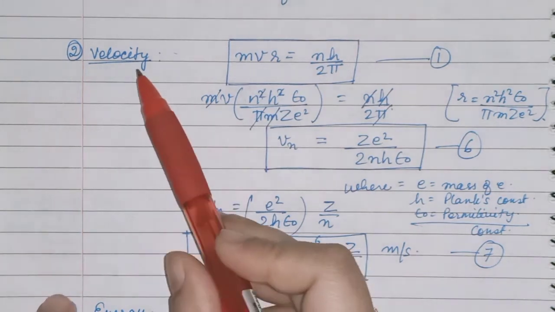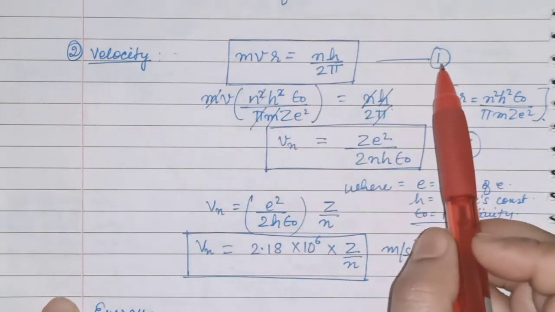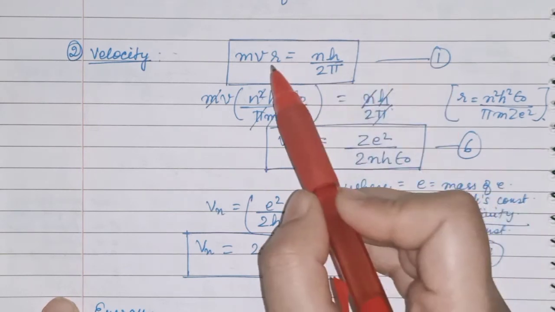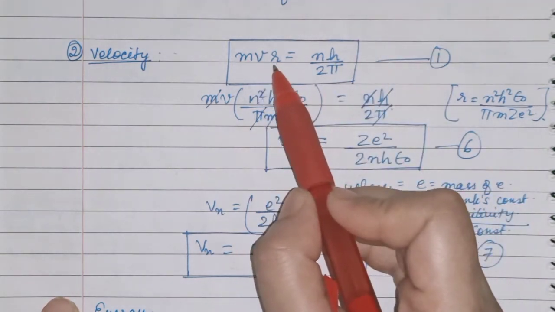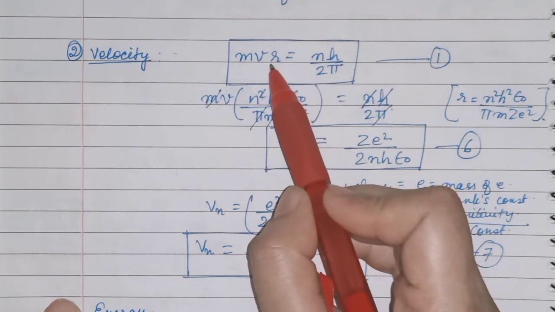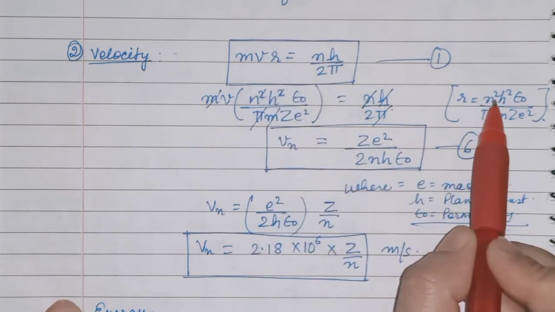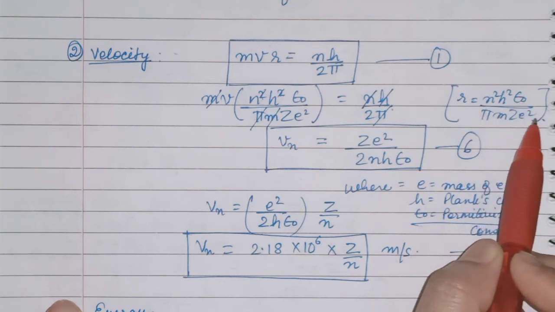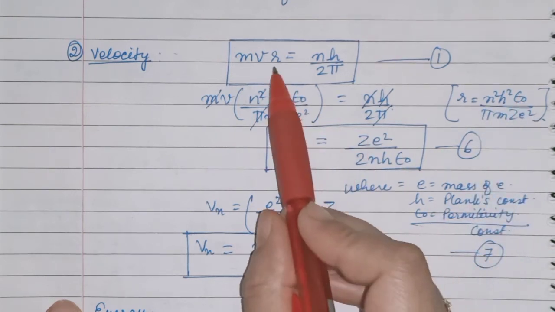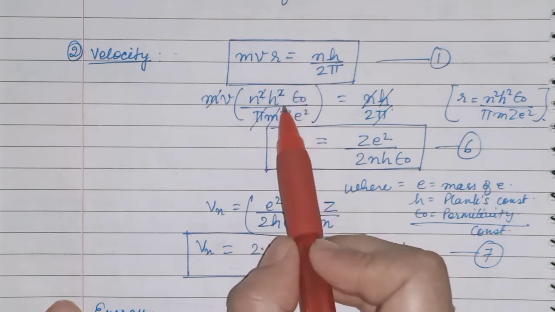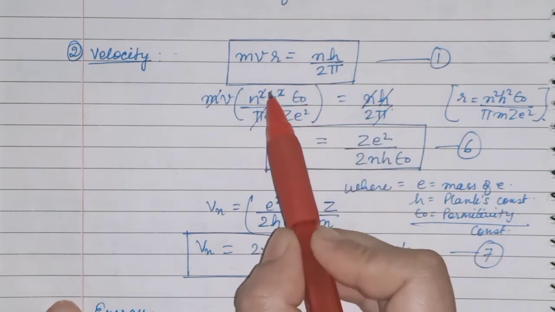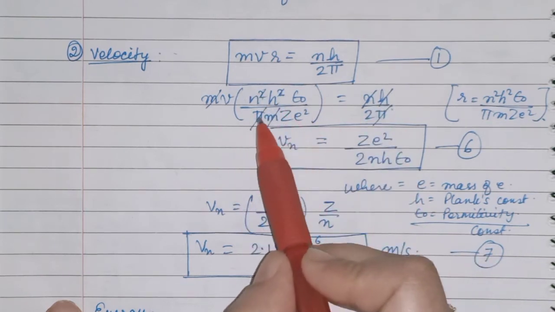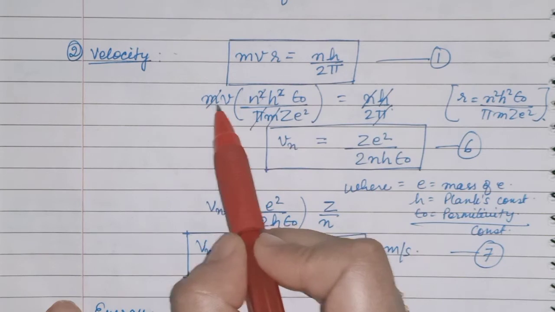Now next is velocity. Again we will start from equation number 1. Angular momentum is equal to nh upon 2 pi. This time we need velocity, so we have to remove r. Just now we have done calculation for r, that is equal to n square h square epsilon naught upon pi m z square. You will put the value of r in place of r in mvr. After doing this, cancel out the common factors. nh will cancel out, pi and pi, m and m will cancel out.